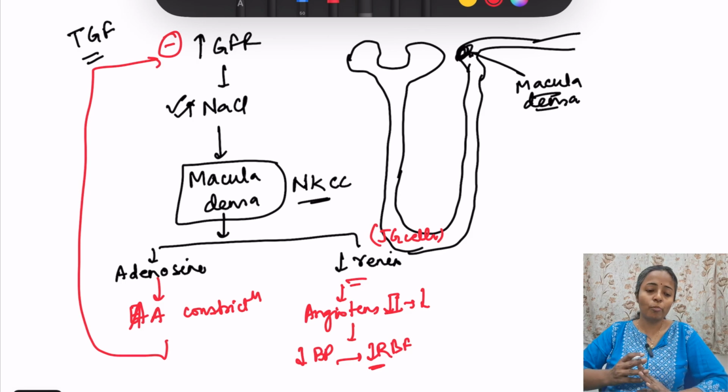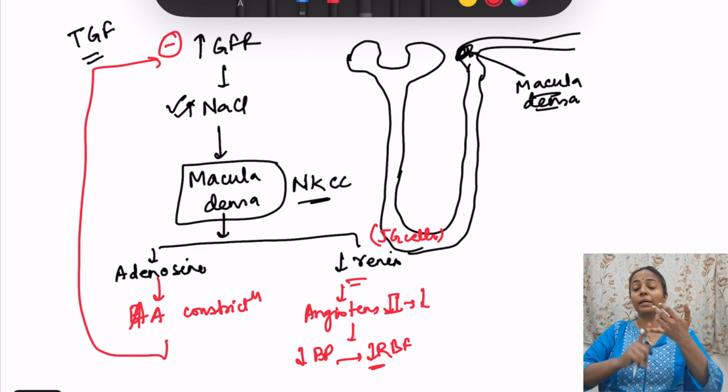So this is tubuloglomerular feedback. The thing to remember is macula densa cells, where present: thick ascending limb of loop of Henle, what is the sensor? NKCC, and what is released? Adenosine is released, and there is decrease in the release of renin.